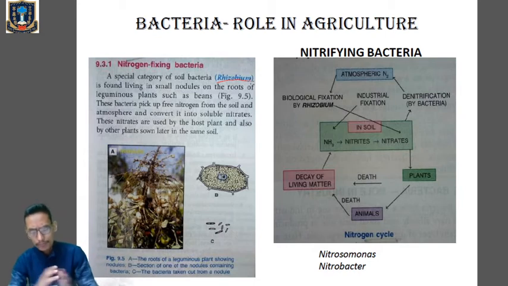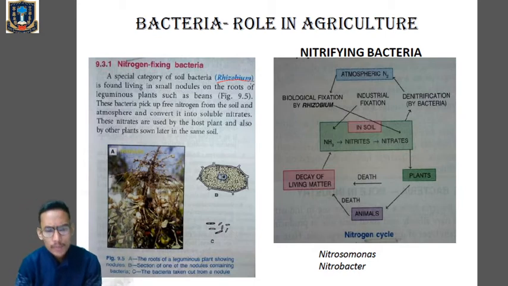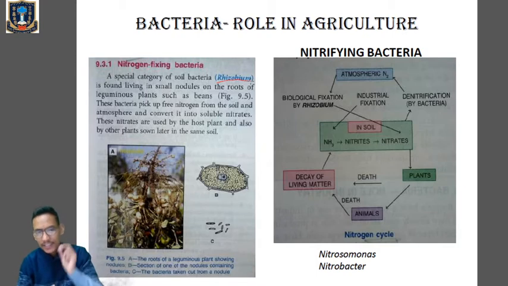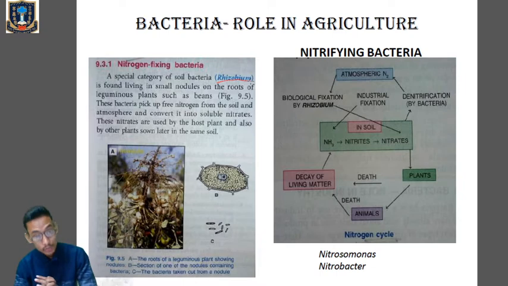Over here, you have to remember the name of the bacteria that help in nitrogen fixation. Remember, the name of the bacterium is Rhizobium, and it lives in symbiotic association with the root nodules of leguminous plants. Then we have certain free living bacteria in the soil like Azotobacter and Clostridium, which use the free nitrogen from the soil and convert it into ammonia with hydrogen, which in turn gets converted to amino acids and nitrates, thereby enriching the soils.